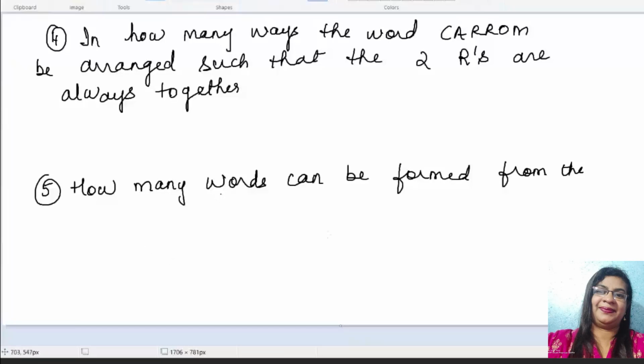Quickly try and give me the answer. I want you to try. I will put up the fifth question also, but try the fourth one first, then only go to the fifth one.